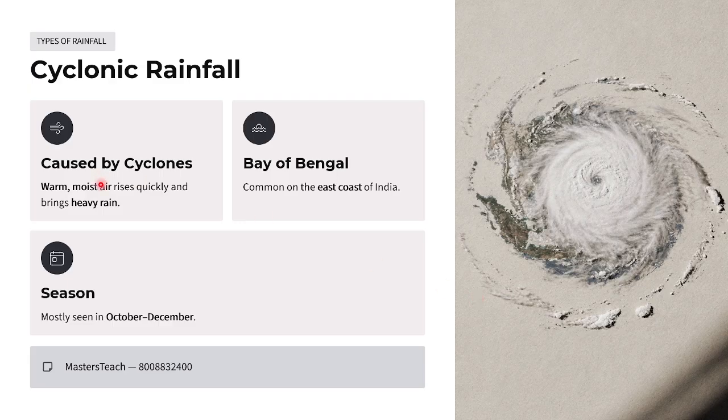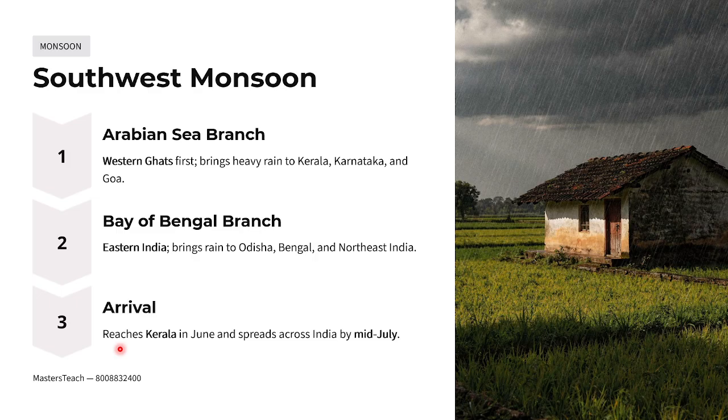Cyclonic rainfall is caused by cyclones. Warm moist air rises quickly and brings heavy rain. This happens mostly in the Bay of Bengal and is common on the east coast of India. It mostly happens between October and December. They may ask, cyclonic rainfall happens in which month? It's October to December. Then the southwest monsoon. It has an Arabian Sea branch.